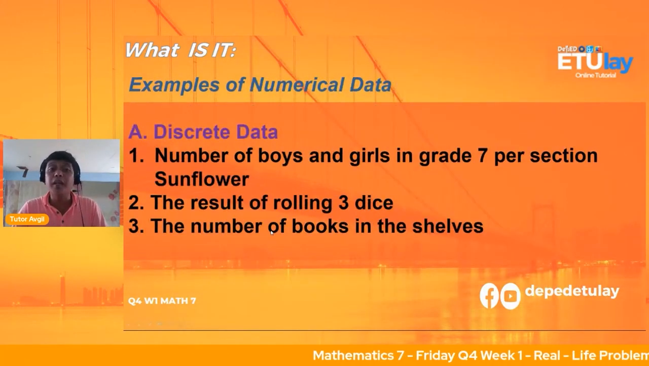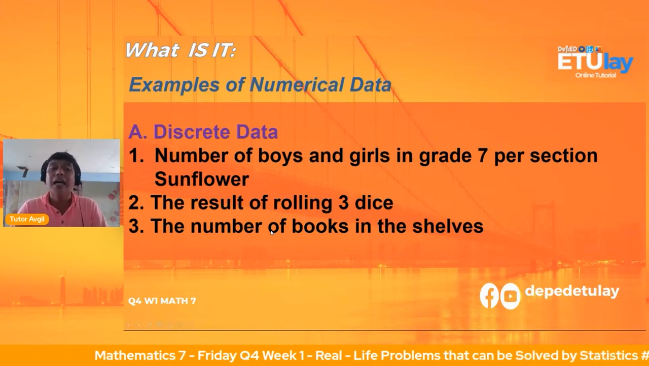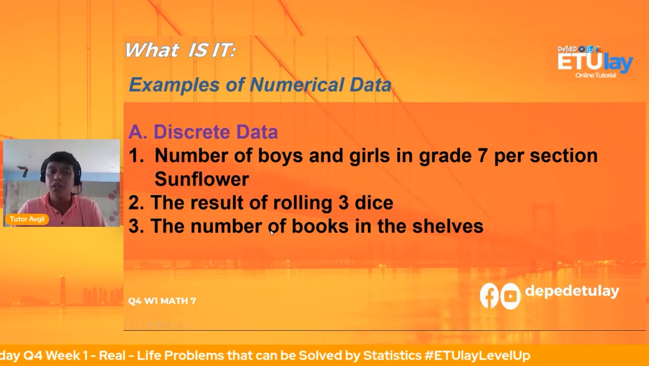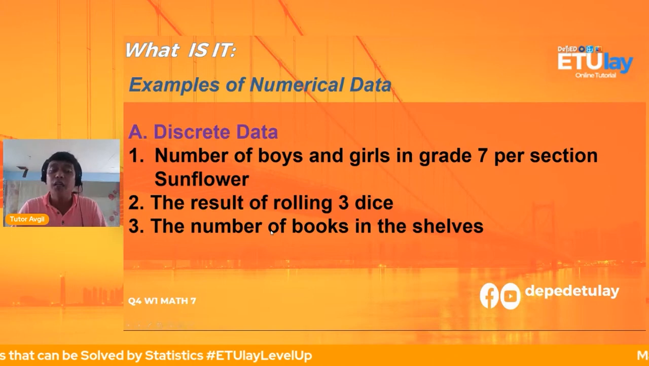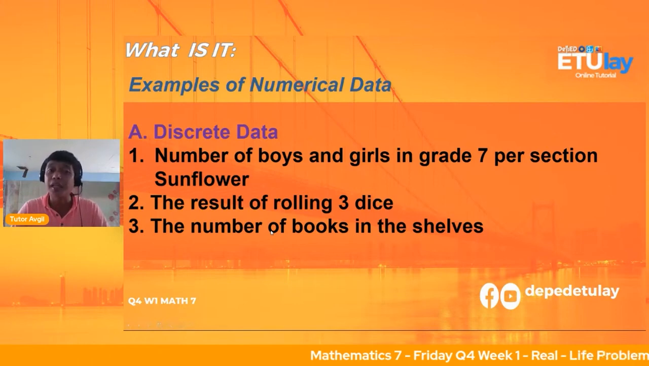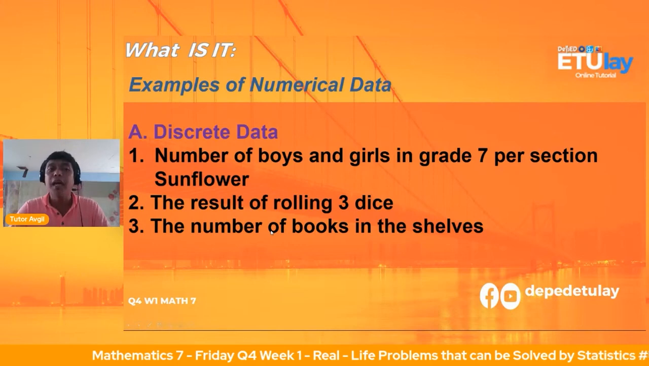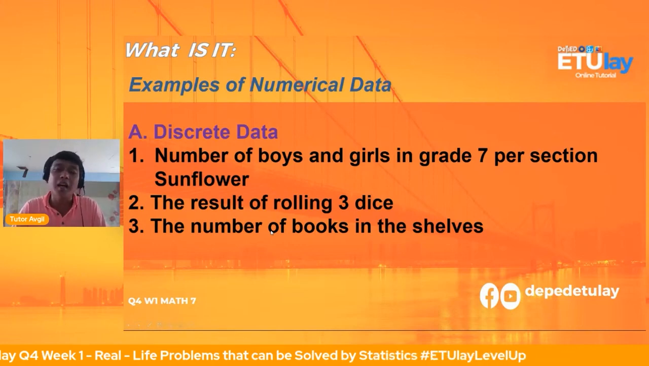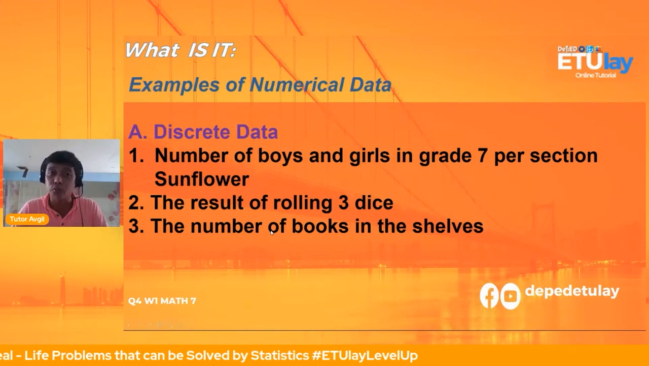While examples of numerical data, kapag sinabing discrete data, ito yung medyo nakatago, na number of boys and girls in grade 7 per section sunflower. So, walang given. Hindi nakalagay dito yung given. Pero, those are discrete. Pero, in a way that, syempre, limited lamang ang number of boys and girls in grade 7 per section sunflower. Okay? Kasi, syempre, wala namang magkakasyang more than, let's say more than 100 in a certain classroom, di ba?